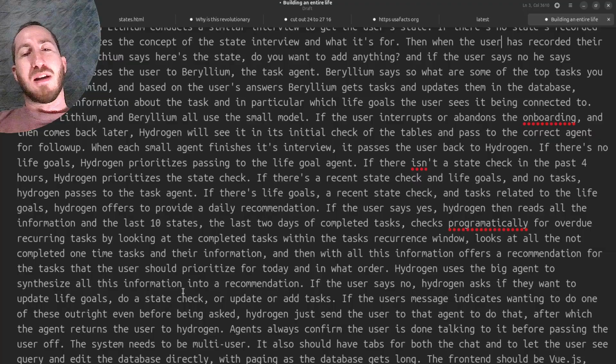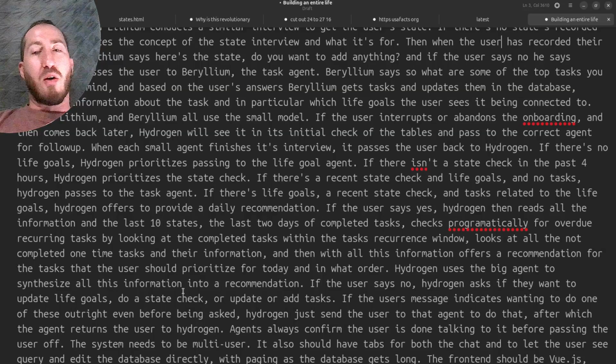daily recommendation. If the user says yes, hydrogen then reads all of the information in the last 10 states, the last 2 days of completed tasks, checks programmatically for overdue recurring tasks by looking at the completed tasks within the task recurrence window, looks at all the not completed one-time tasks and their information, and then with all this information offers a recommendation for the tasks that the user should prioritize for today and in what order. Hydrogen uses the big agent to synthesize all this information into a recommendation.